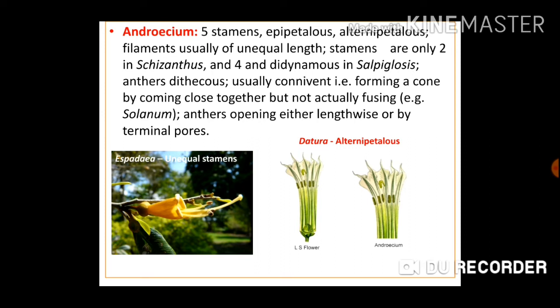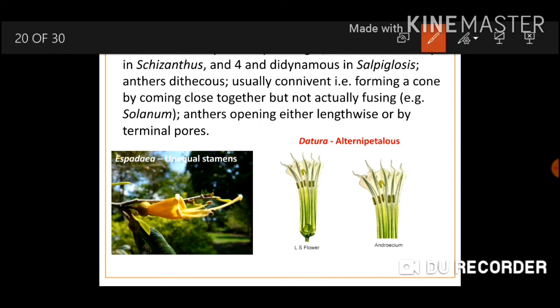What is meant by connivent? It is forming a cone by coming close together but not actually fusing. Example of connivent is Solanum. Anthers opening either lengthwise or by terminal pores. So here you can see unequal stamens in Cestrum plant and alternipetalous condition in case of Datura.